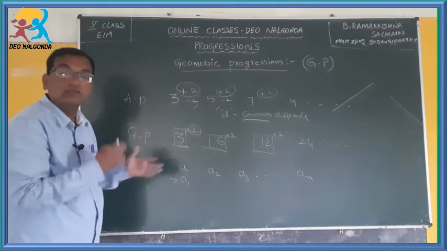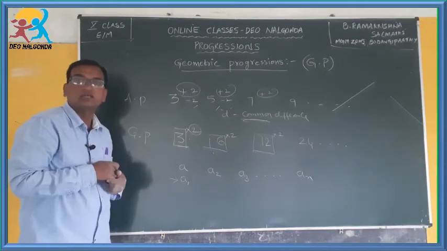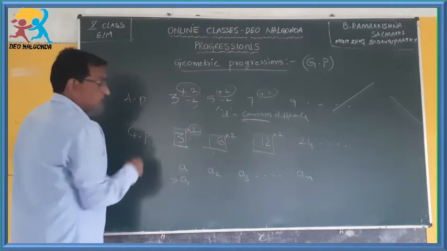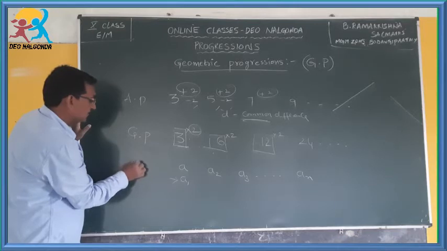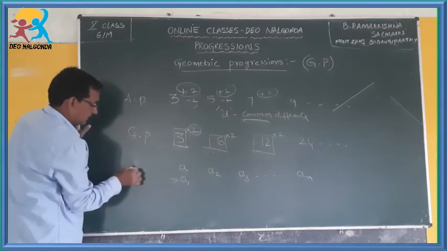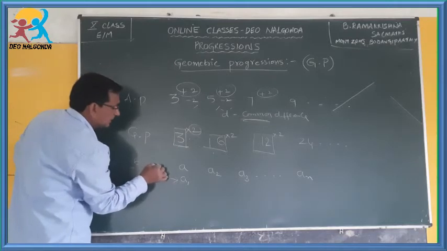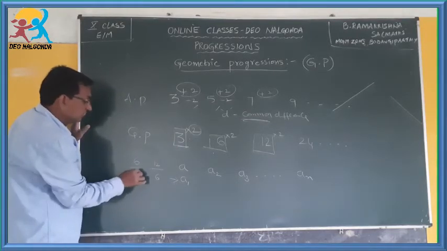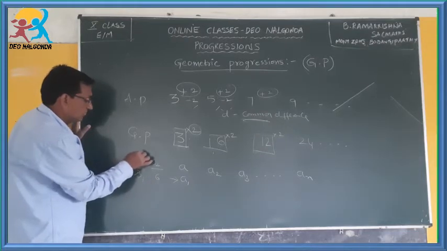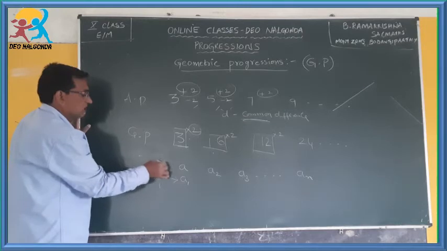Then what is the common thing in this geometric progression? If you observe carefully, if you divide the second term by the first term, or the third term by the second term, you will get the same quantity. 3 times 2 is 6, 6 times 2 is 12.